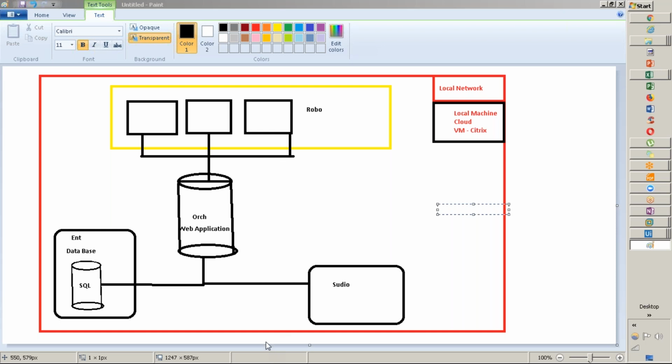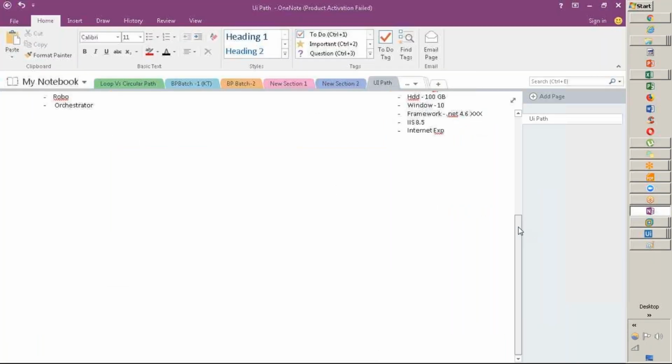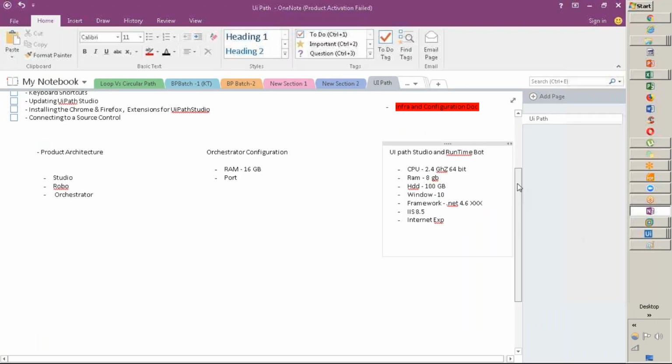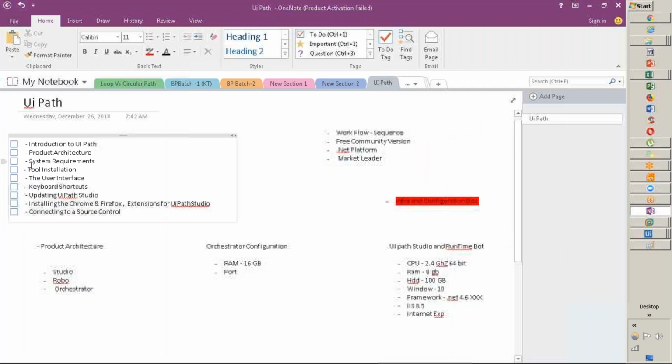Pausing here only today, guys. We'll connect and start with the tool directly and proceed further. As of now, if I quickly summarize: configuration, infrastructure, a little bit of high level, product architecture, system requirements, and basic introduction. Anything missing, I will cover it tomorrow. On the basic front, we will take a little time to understand the basics and the flow of the tool. That's it for today. Any questions, guys?